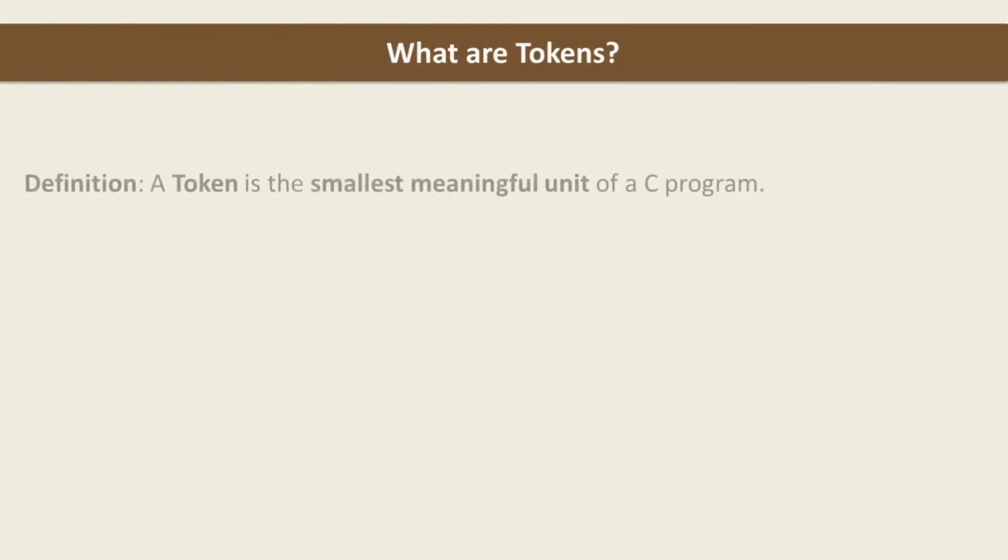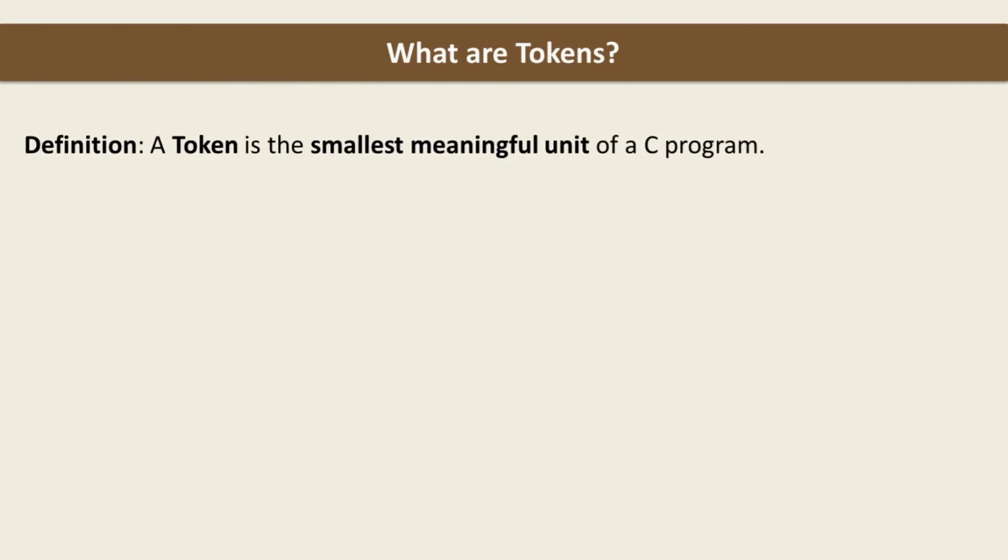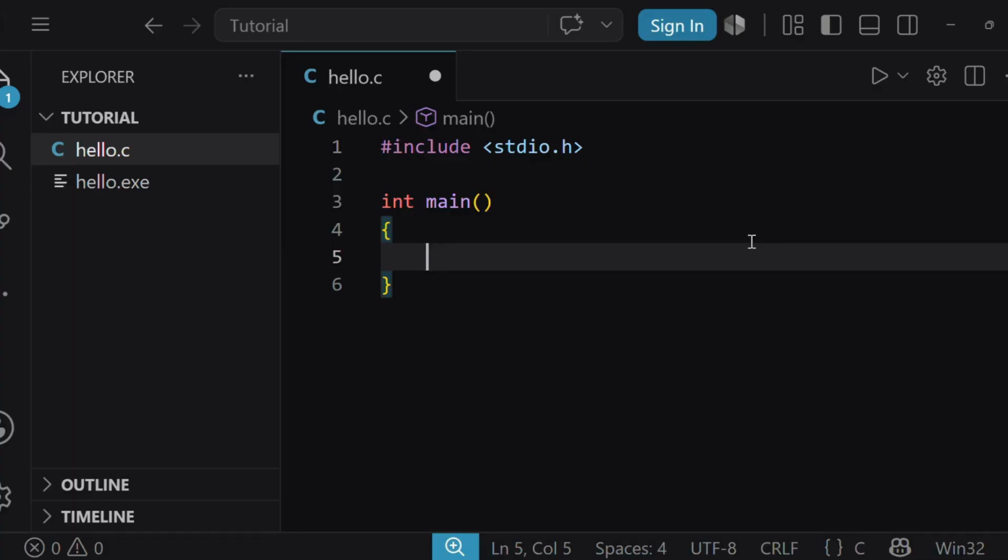So basically, what are tokens? A token is the smallest meaningful unit of a C program. In simple words, whenever we write a C program, it is not treated as one single block of text. Instead, the compiler breaks the program into many small parts. Each of these parts is called a token. For example, consider the following statement: int age = 20. Now, this single statement contains 5 different tokens.